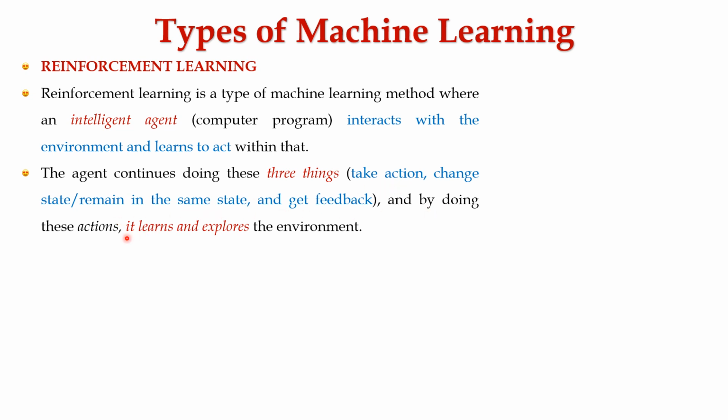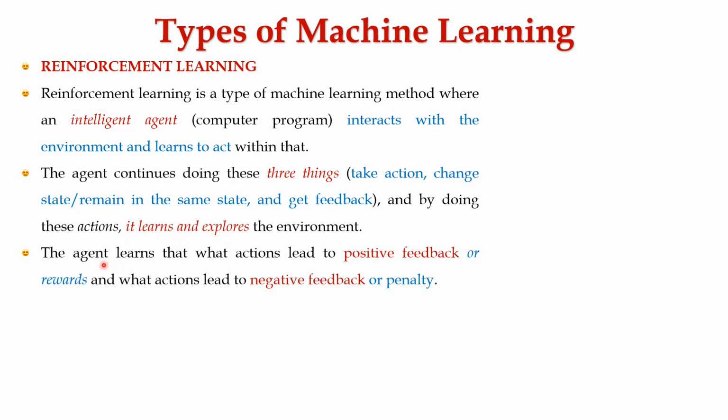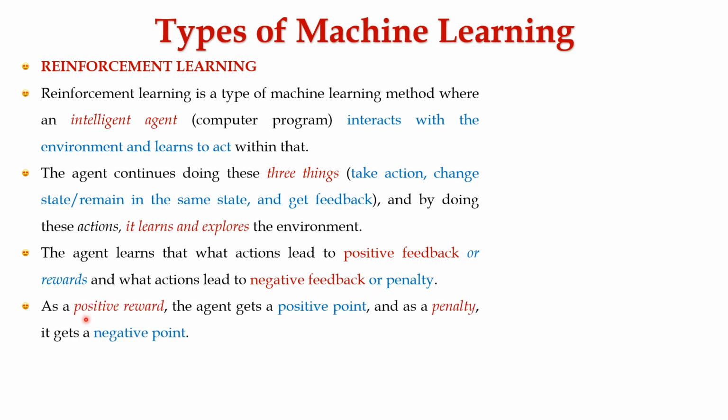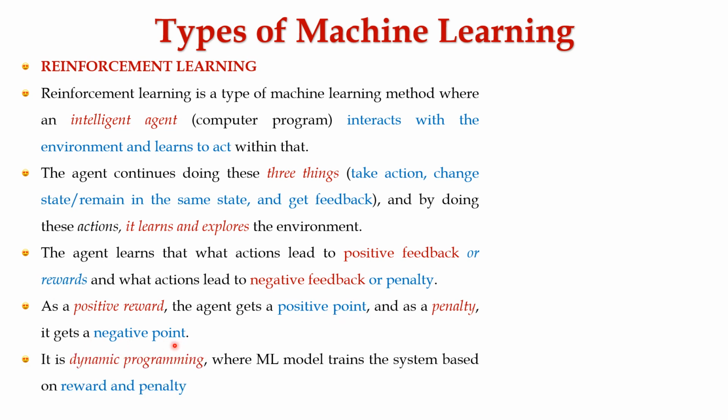By doing these actions, it learns and explores the environment. The agent learns which action leads to positive feedback or reward, and which action leads to negative feedback or penalty. As a positive reward, the agent gets a positive point, and as a penalty, it gets a negative point.